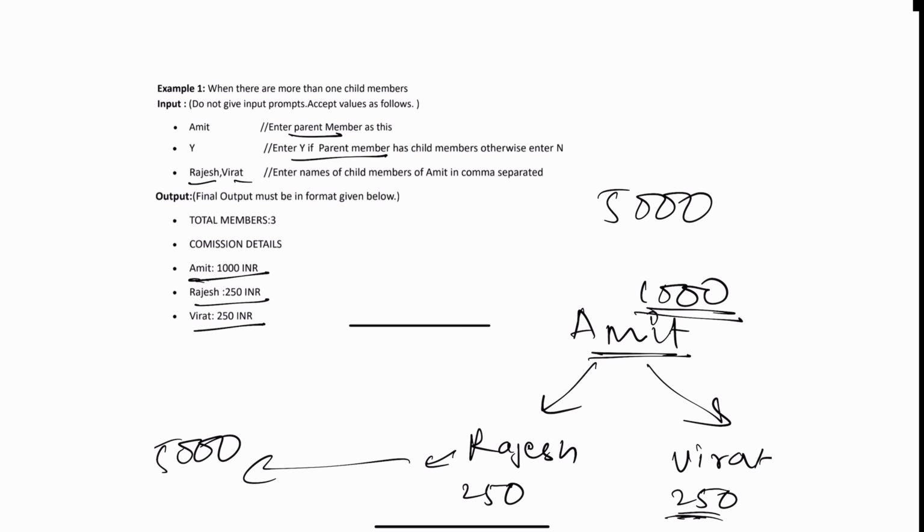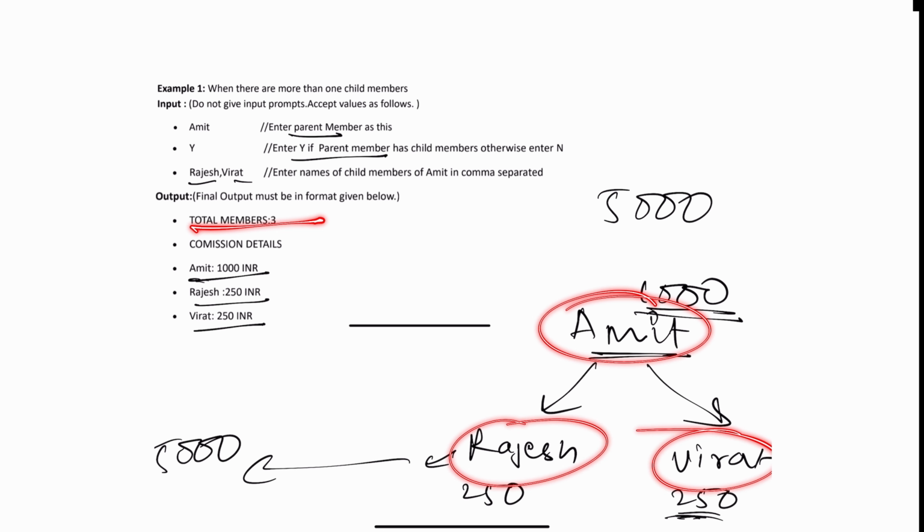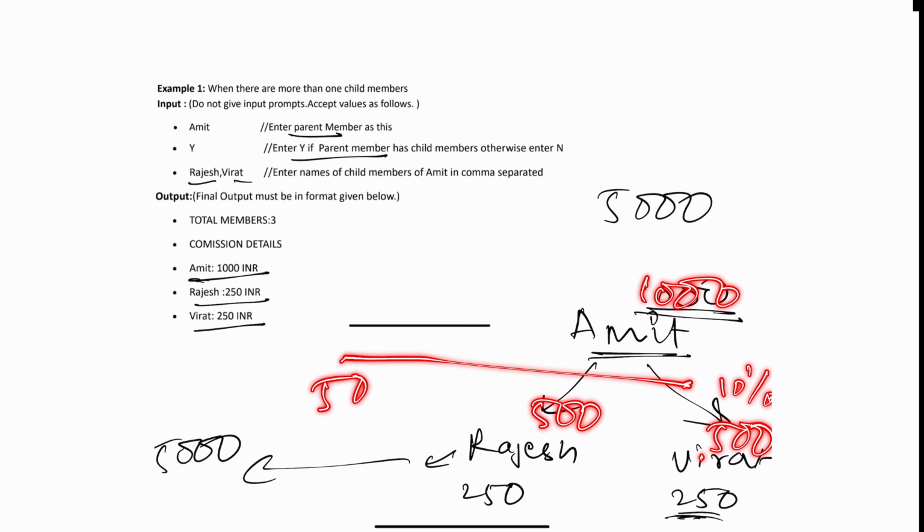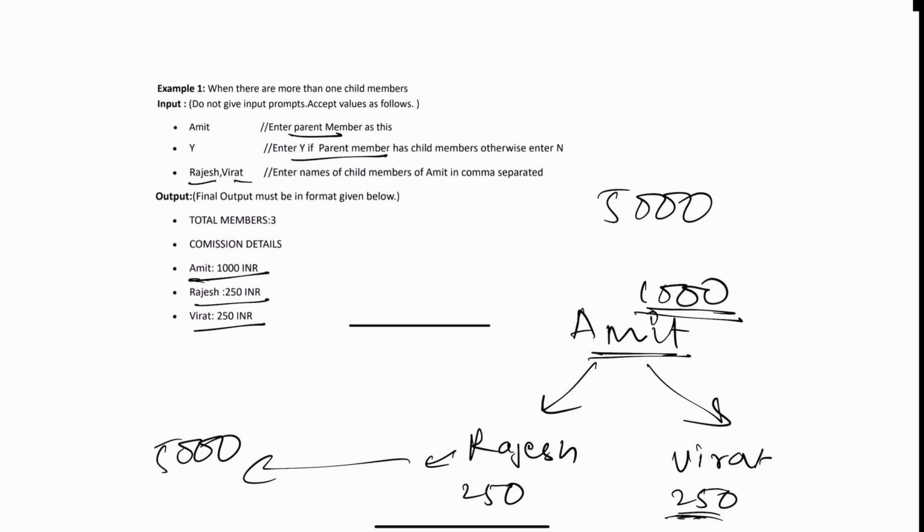and the most important thing is they expect the output in this format. Total number is 3. What are those 3 members? Amit, Rajesh, and Virat. Now, commission details. Amit will be getting how much? 1,000 rupees. 500 from this one, 500 from this one, because it is 10% of the total amount, which is 5,000. 500 from this, 500 from this, it will be 1,000, and each member will be getting how much? It is 5% of 5,000. That means it is 250. 250 and 250. This is the format they expect the output.